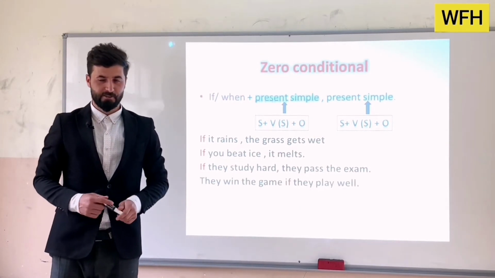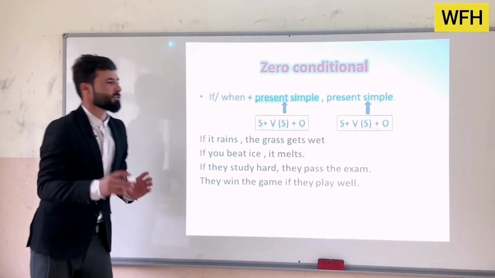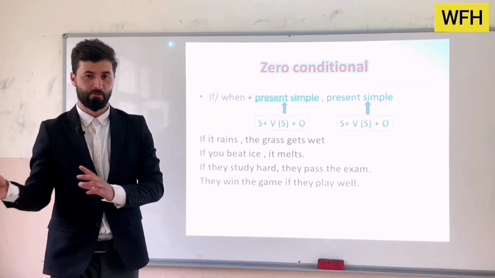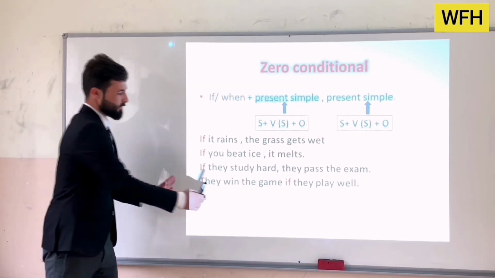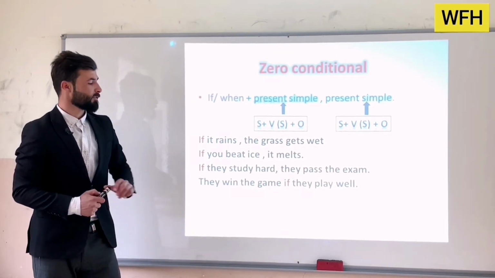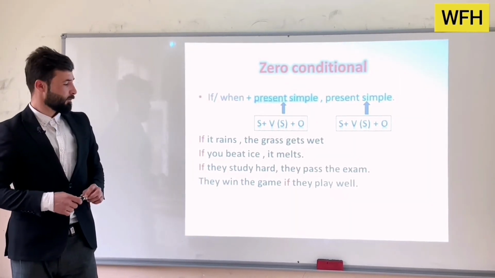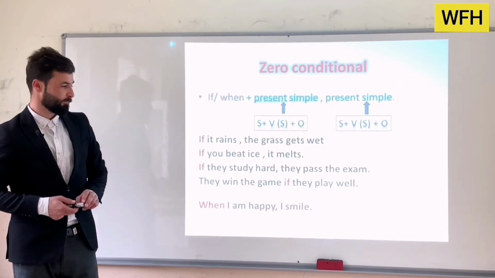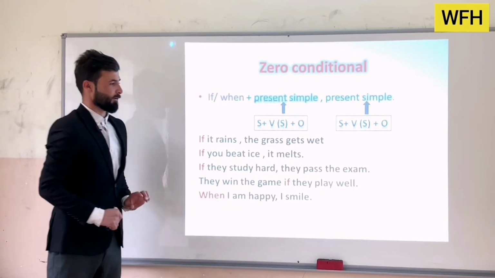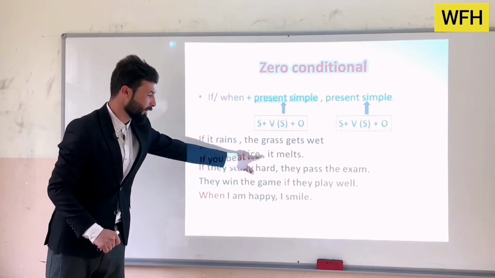Okay, let's cover another example. They win the game if they play well. This sentence is different. They swapped the if clause and the main clause. The main clause starts at the beginning, and the if clause comes after the main clause. But here we have something very important to tell you. Here we don't have any comma, and in the three other examples we have a comma.